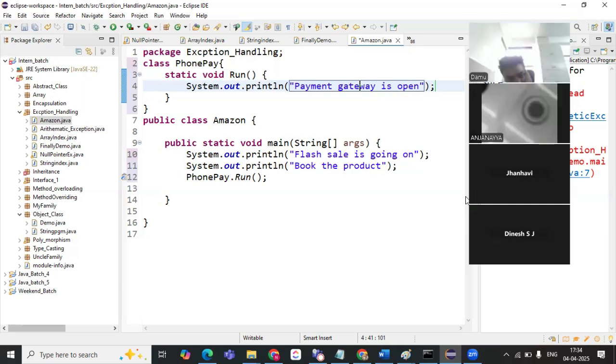Anjaneya, have you people attended the API classes? Bhumika has not attended the API class yet. Anjaneya has attended the API class. Then what is this payment gateway? Tell me. Ma'am, the page where we will get different UPIs, like Phone Pay.